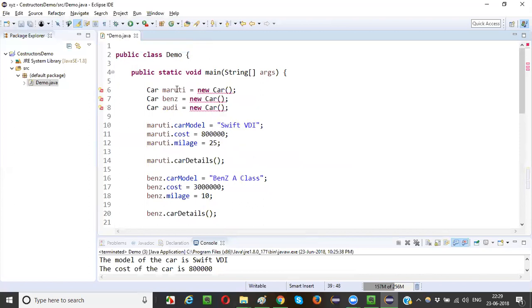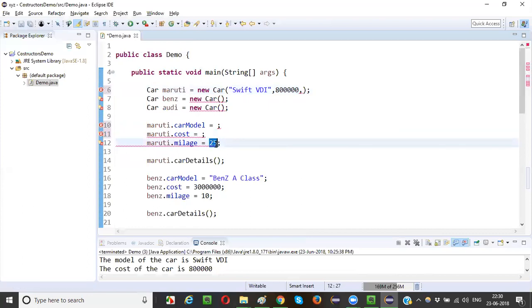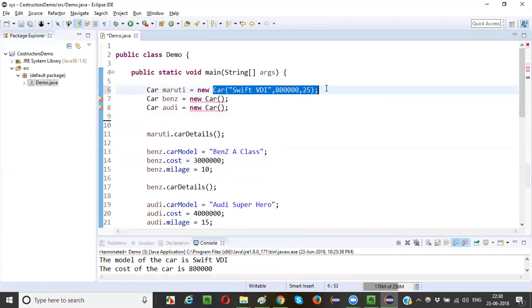Simple, guys. For Maruti, these are the values. Cut it, paste it here, put a comma, cut this one, paste it here, put a comma, cut this 25, paste it here, remove this part. It's not required. You see, the error got resolved.